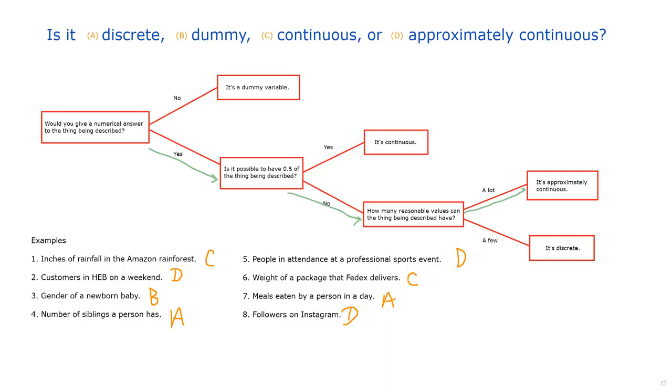Okay, weight of gold mined in Peru. Was that what it said? Weight of gold mined in Peru. Okay, so imagine you have weight. Would you measure that numerically? Yeah, of course. You would say 5 pounds, 10 pounds, whatever. Is it possible to have half of a thing being described? Yeah, you could have half a pound. And so for that reason, it is continuous.